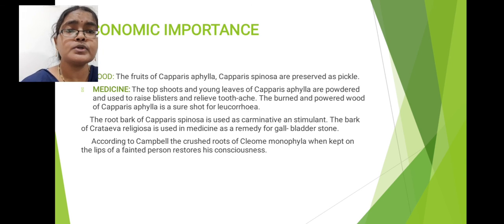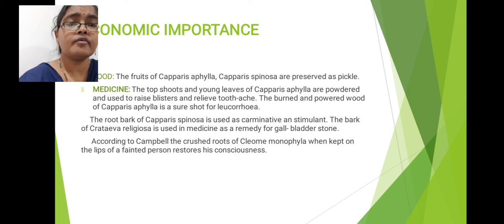The topmost shoots as well as young leaves of Capparis aphylla are mostly powdered and used to cure toothaches. If you get a toothache, this powdered form of the top shoots and young leaves of Capparis aphylla is used in the treatment of toothache problems. Next, the burned powder or wood powder of Capparis aphylla is used to treat the leucorrhea problem.